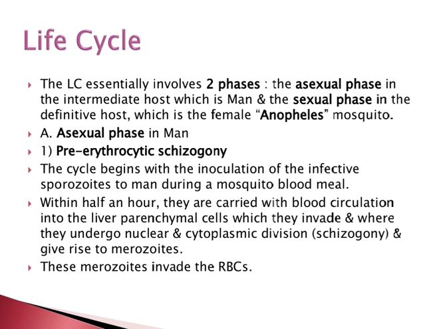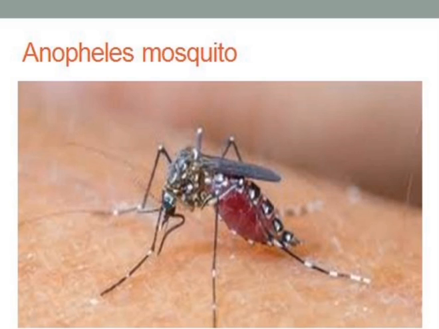Within half an hour, they are carried with the blood circulation into the liver parenchymal cells, which they invade, where they undergo nuclear and cytoplasmic division, schizogony, and give rise to the merozoites. These merozoites invade the RBC.